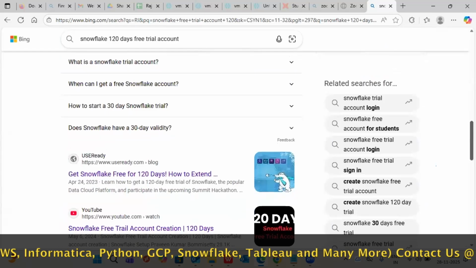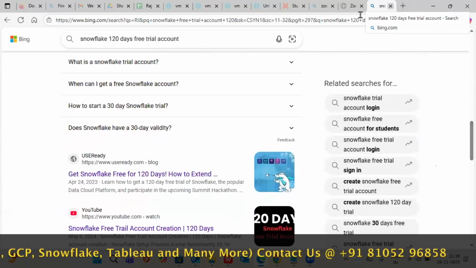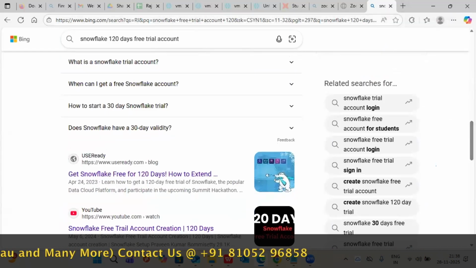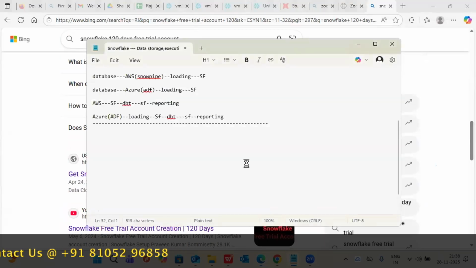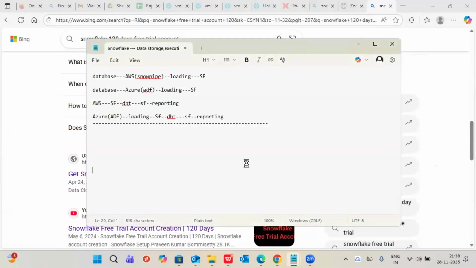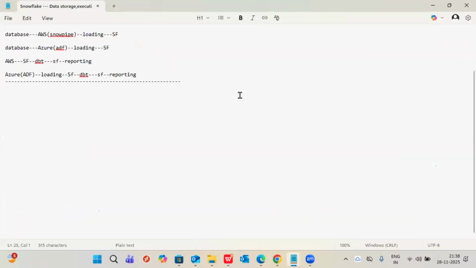Not required. Same username, same password, same mail ID, so you need not make any changes. You will just get a new account, new link. That's it. My one account I'm using for the past 5 years, same password, same mail ID. Because with Azure and AWS, it won't work; they have only a 30-day trial period. Azure, yes, 30 days. AWS also.